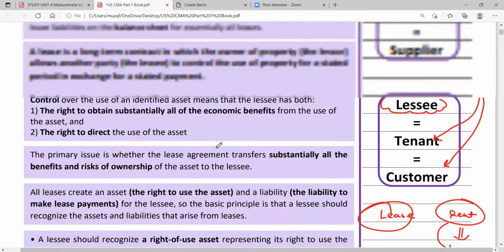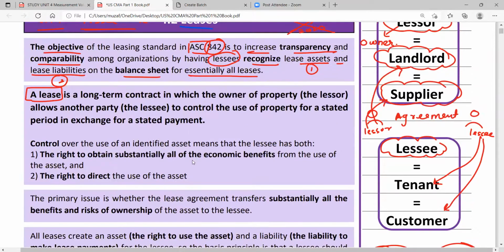Let us understand now the meaning of lease. Lease is a long-term contract, more than 11 months, more than a year, more than 12 months. However, at times the lease contract can be less than 12 months also, which is called a short-term lease. So there are short-term leases also whose duration is less than 12 months. But generally speaking, a lease is a long-term contract.